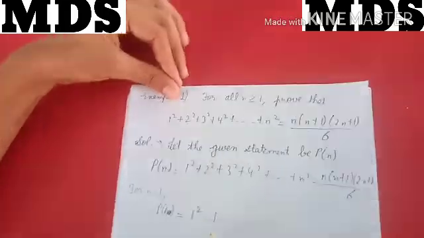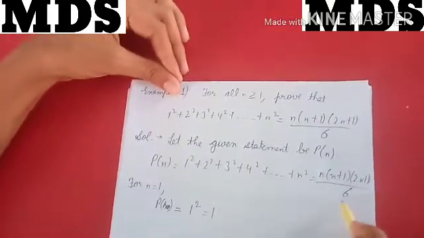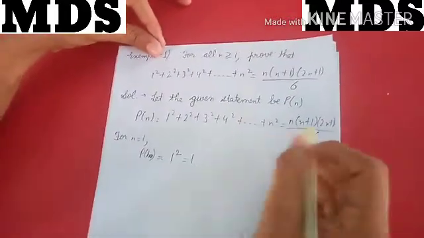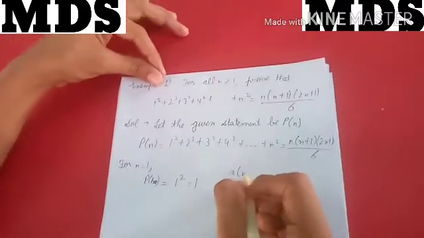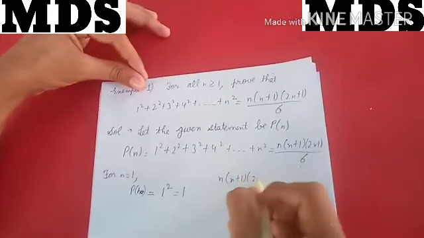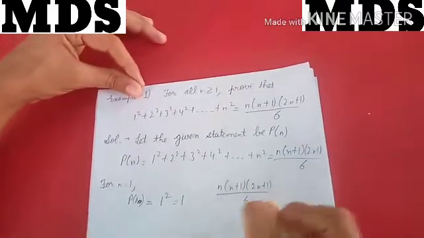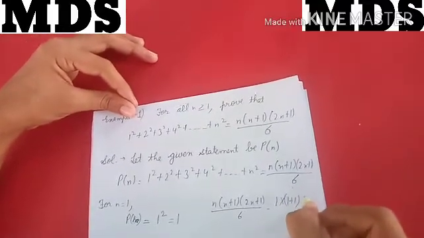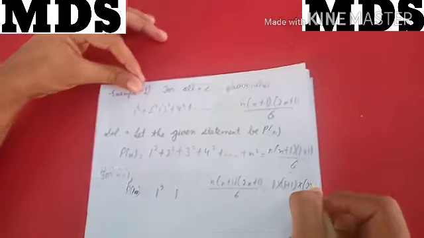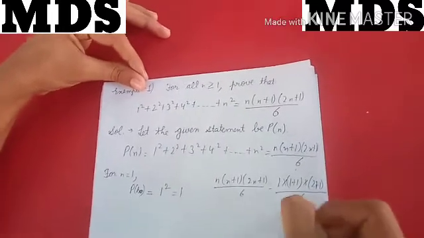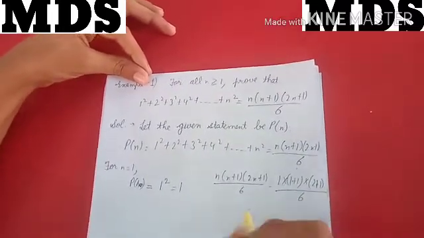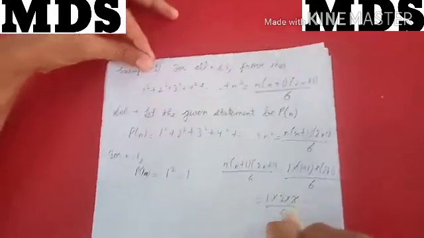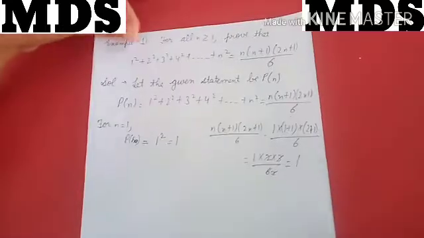And if we put the value n equal to 1 in n(n+1)(2n+1)/6, it will be 1 into 1 plus 1 into 2 plus 1 by 6, that is 1 into 2 into 3 by 6, which is also 1.